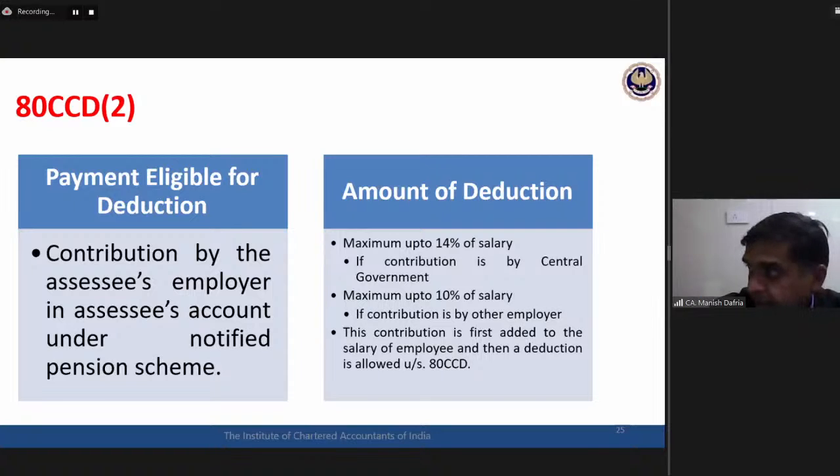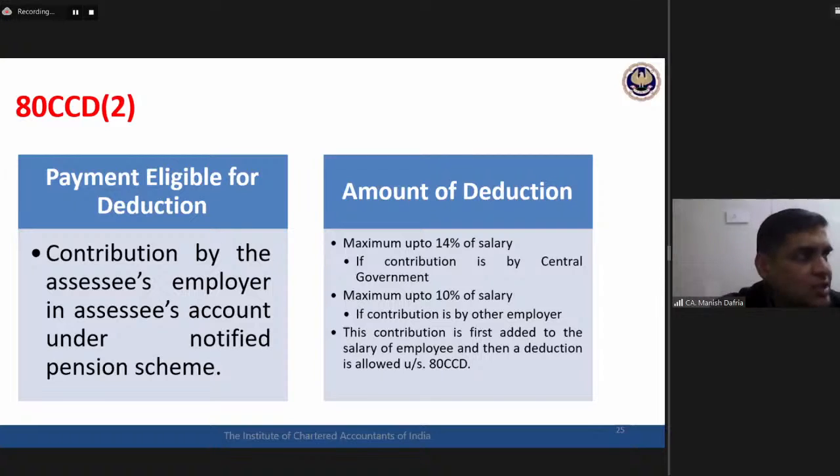Okay. And another and more important point, which you must have studied during the course of your salary topic, is that this employer contribution to national pension scheme will first get added to my salary. This will be treated as my income under salary, and then the deduction would be available under this section 80CCD2.